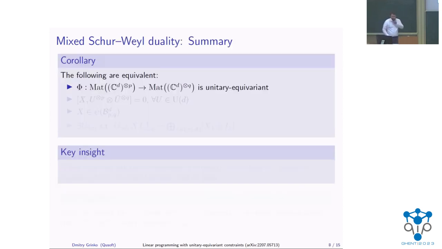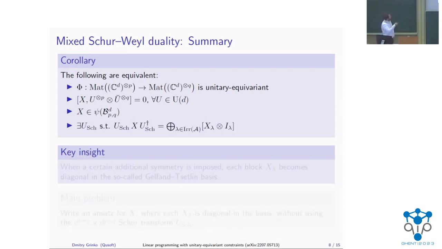So to summarize, we can say that the following are equivalent: if we have a unitary equivariant channel phi, this is equivalent to saying that its Choi matrix commutes with all the unitaries of this form. This is equivalent to the matrix X being written as a linear combination of these diagrams, which you would map under this psi map. But it's easy to see that you can view it a bit differently.